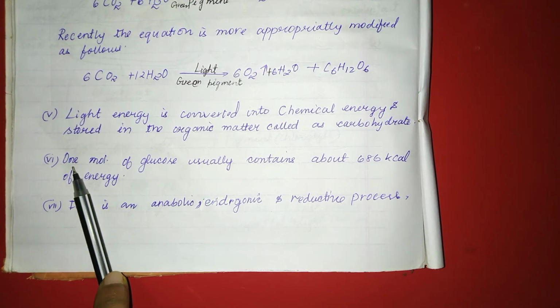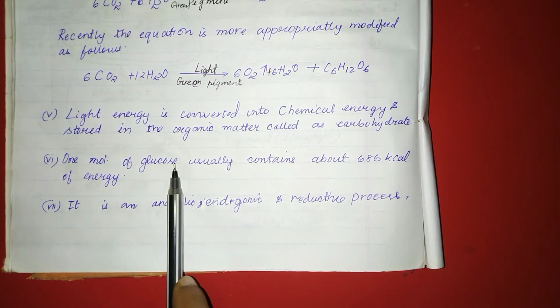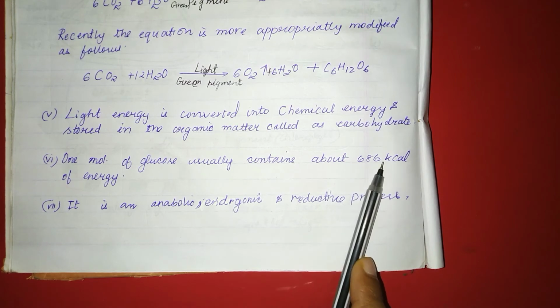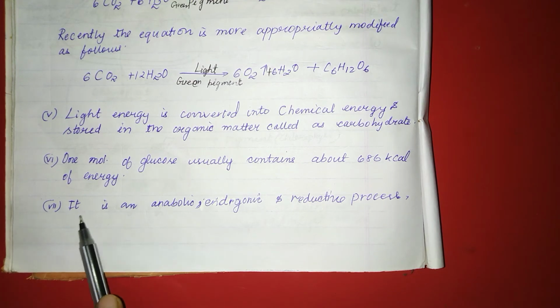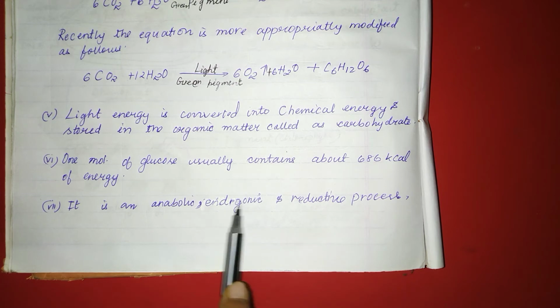Coming to the next point, 1 molecule of glucose usually contains about 686 kcal of energy. Coming to the next point, photosynthesis is an anabolic, endergonic and reduction process.